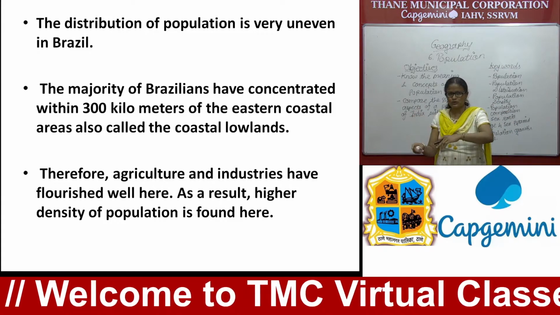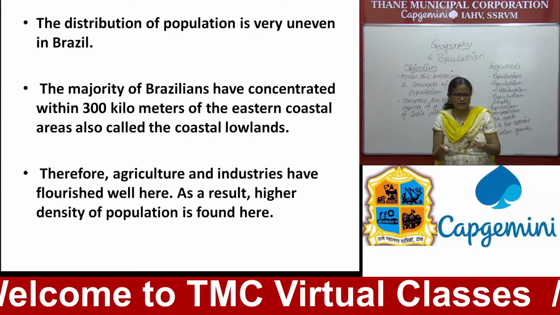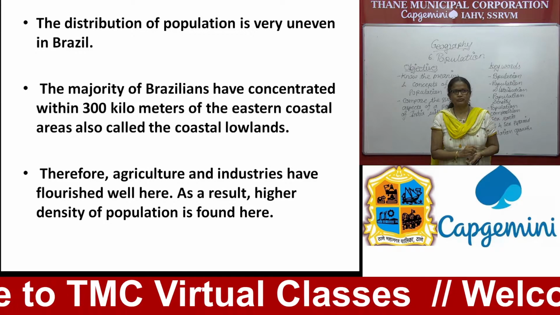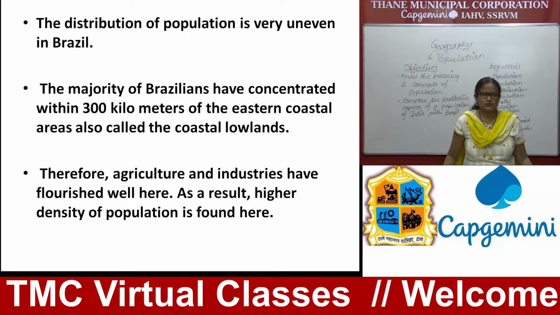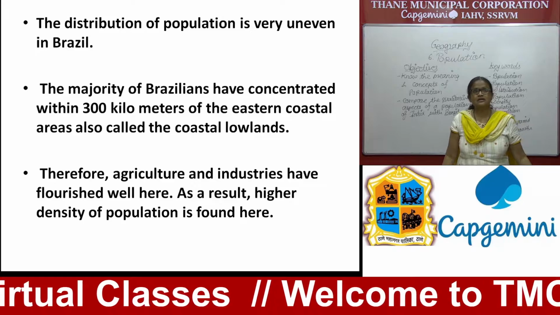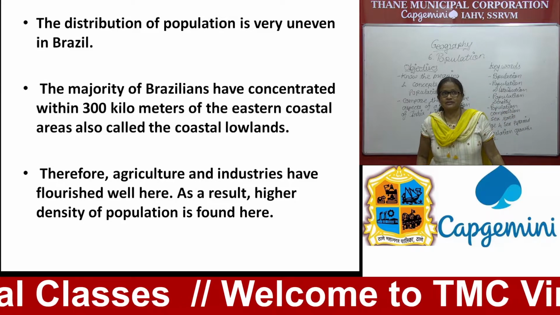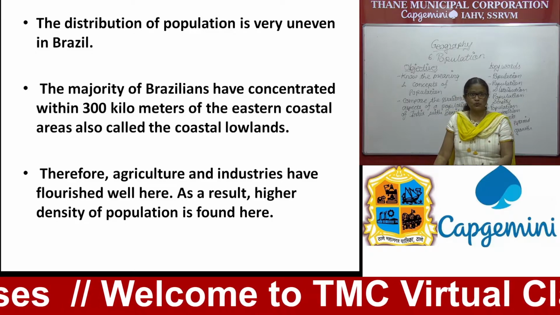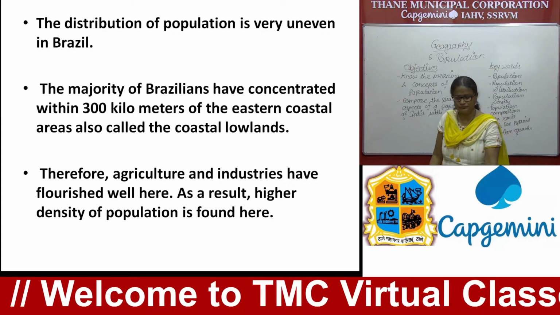Here mostly Europeans came in the beginning and settled down in this coastal lowlands area, and this area is suitable for agriculture and industries. Because of this, industries and the agriculture sector flourish here. As a result, you find high density of population here.